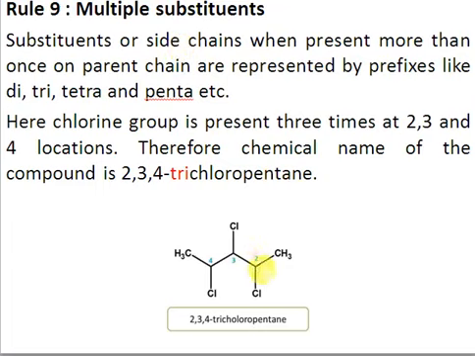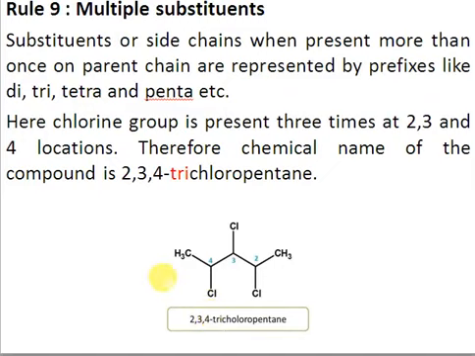In that specific case, you can start numbering from here or from here, it doesn't matter, because the molecule is symmetrical, so the locants will be 2, 3, 4. The numbers should always be separated by a comma. There should always be a comma between numbers, and there should always be a dash or hyphen between number and name.